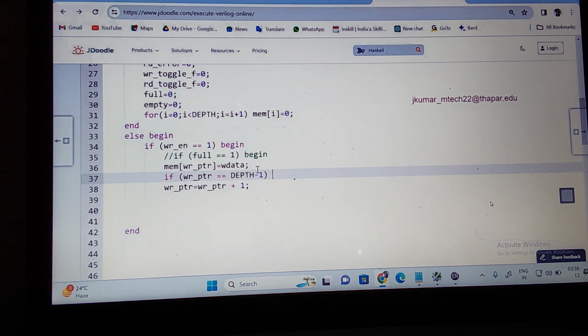If write pointer is equal to depth minus 1, what do I want to do? WR underscore toggle underscore flag is equal to what I need to do? 1. How to do 1 means I need to toggle this. Write underscore toggle. Did you understand this?